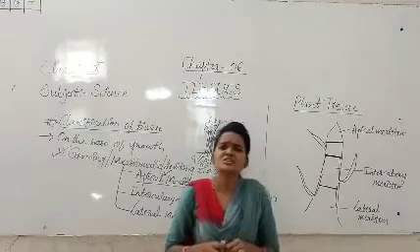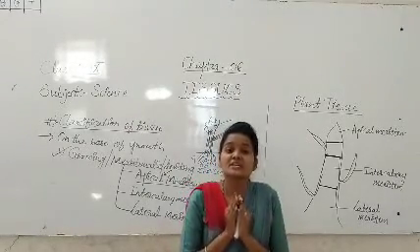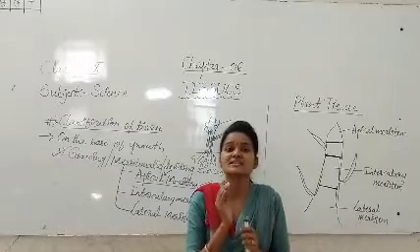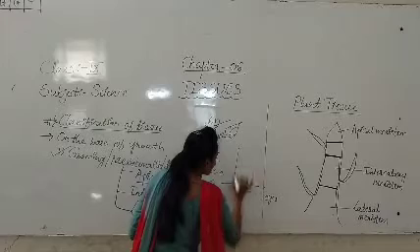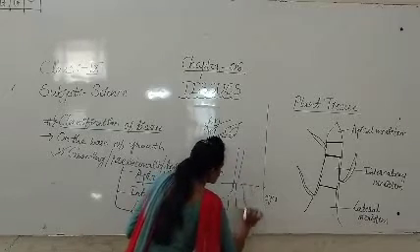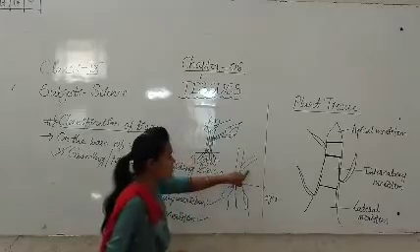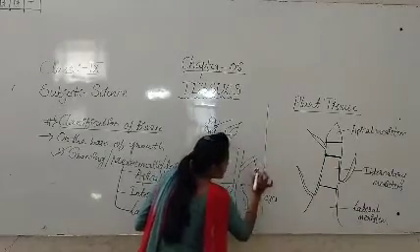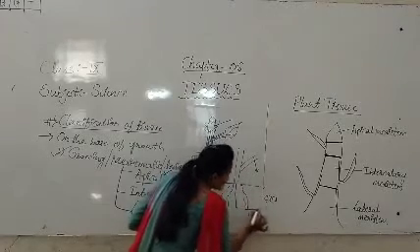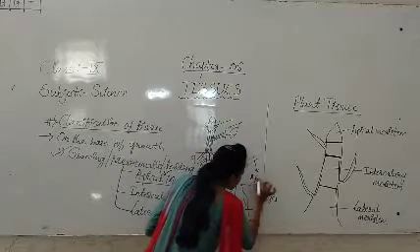Then, what is the function of the apical meristem? It increases the length of the stem and root. See here, for example, this is a plant with some roots and this is the stem. Apical meristem is present in the growing region of the stem and in the growing region of the root.